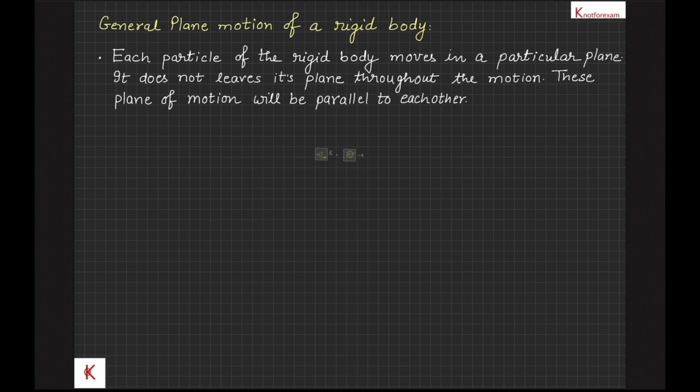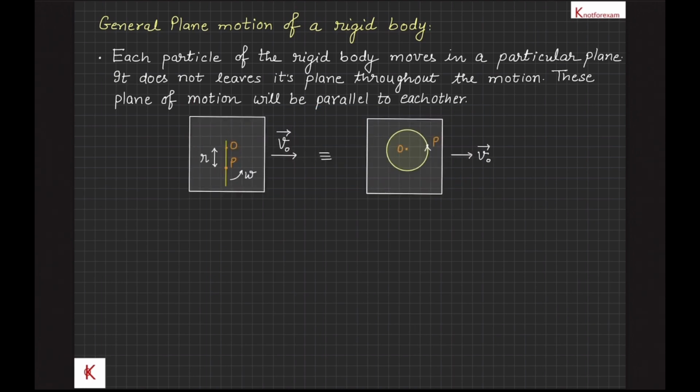Let's take a look at the given figure. A rod is free to rotate about its point O, pivoted on a platform moving with velocity v naught vector. Let the angular velocity of the rod be omega vector, and the position vector of point P at a distance r from point O be r_PO vector with respect to point O. Therefore, the velocity of point P, Vp vector, is equal to the velocity of the platform, V naught vector, plus the velocity of point P with respect to the platform, that is V_PO vector.